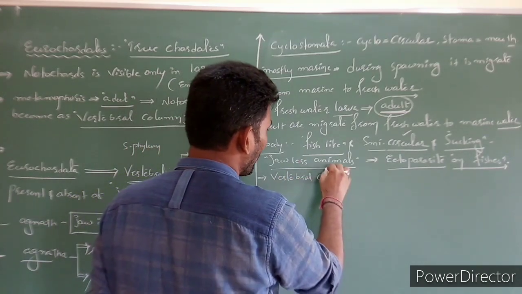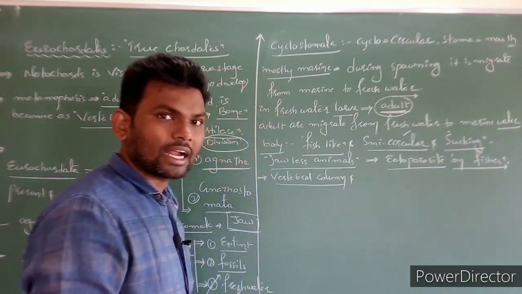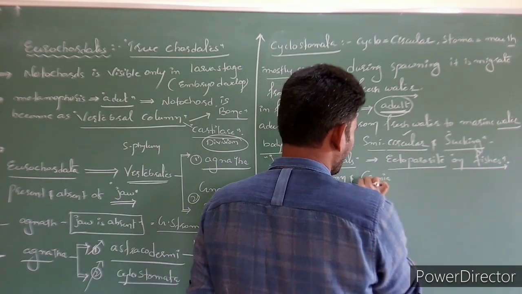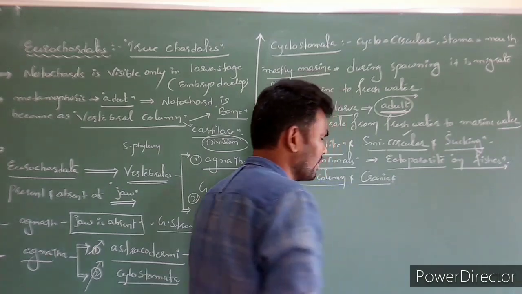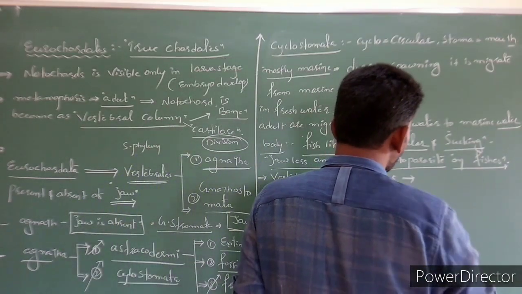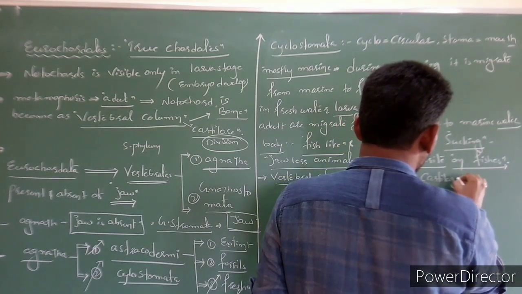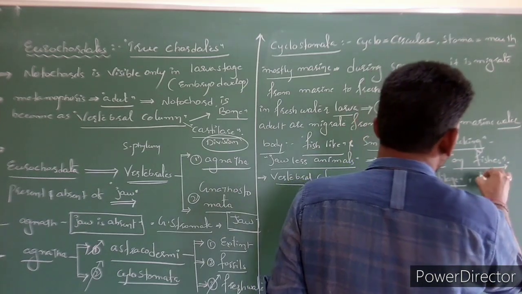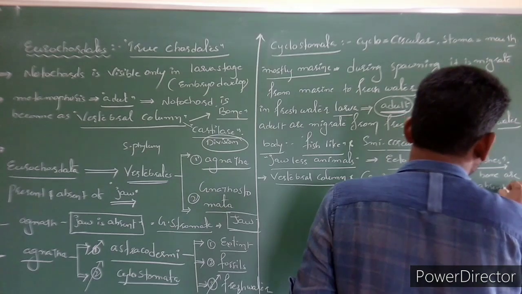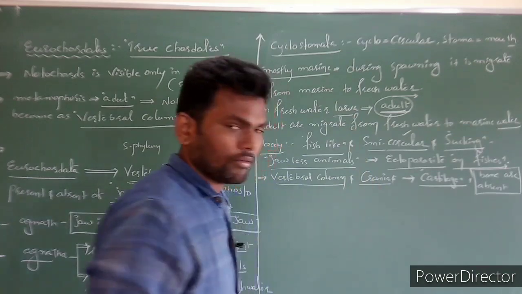Here the vertebral column is present, as well as the cranium. The vertebral column and cranium are made up of cartilage, and bones are absent. Bony structure we do not notice in Cyclostomata.